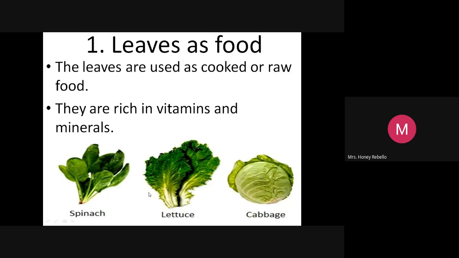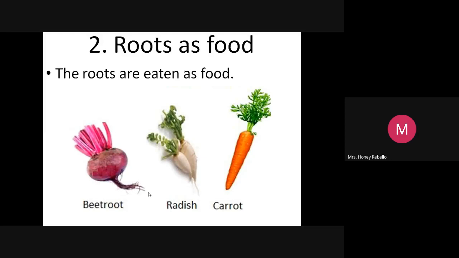Now, Abisha. Abisha, are you there? Yes, ma'am. Good. See the roots. Only answer my question, okay? Good girl. Now, look at any one of these roots and tell me the name of any of these roots used as food.